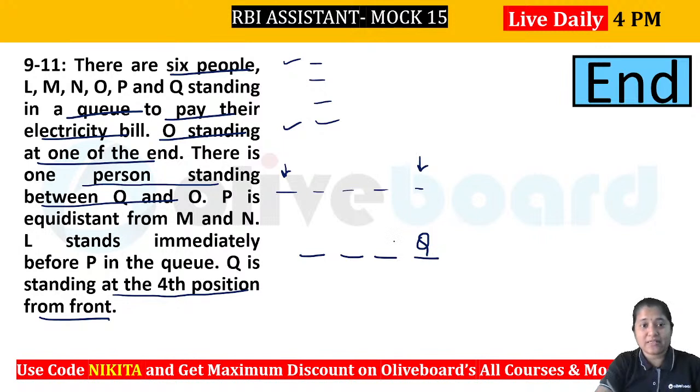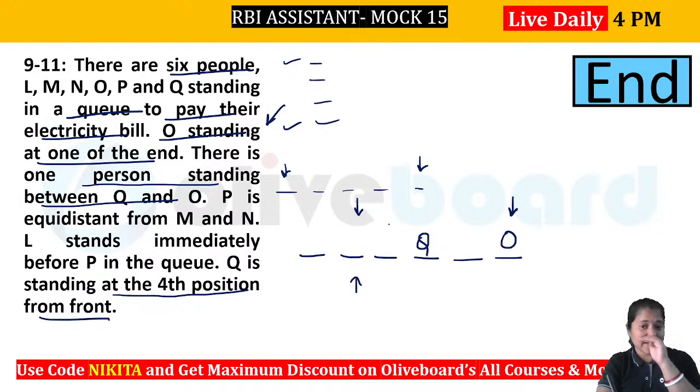Okay. Now what is given? There is one person standing between Q and O. So you can see that O can be this person, right? That is towards this side. Because if you place O here, then you will see that O will not be at the end. Why? Because it is given that O has to be standing at one of the ends. So if Q is fourth from the starting, O has to be here only, else O will be coming here and he will not be at the end, right? So you will see that O will be the last person here.